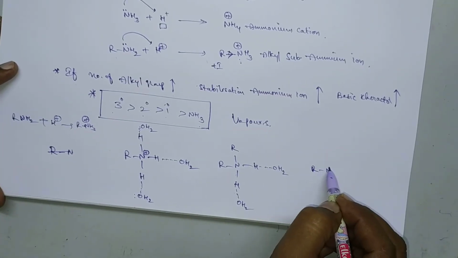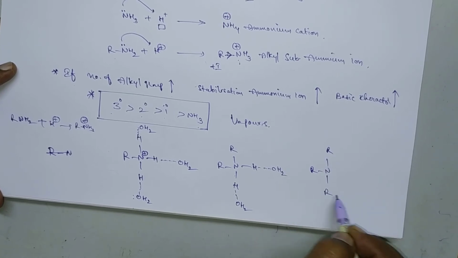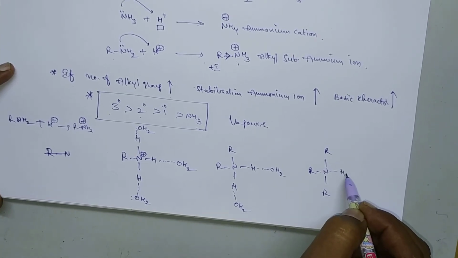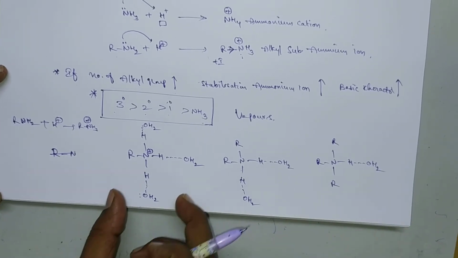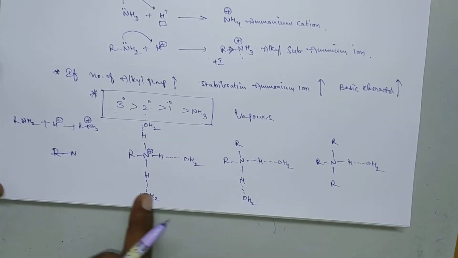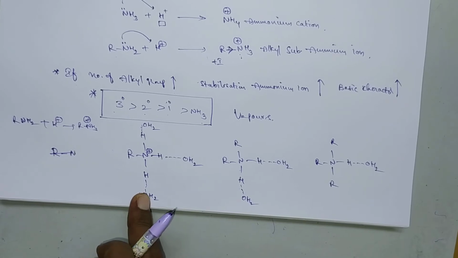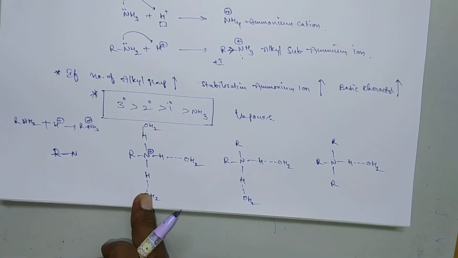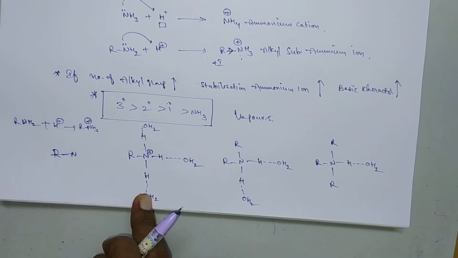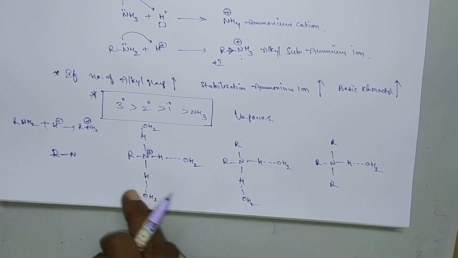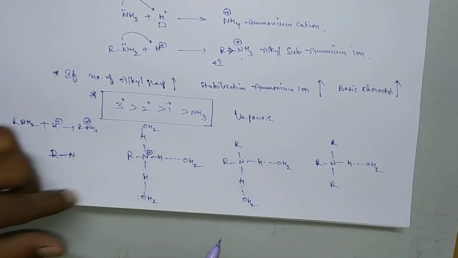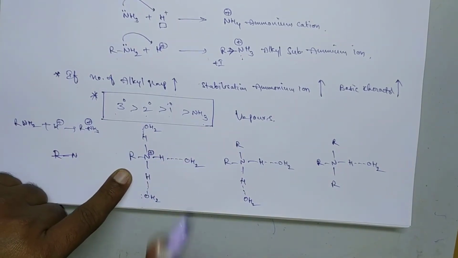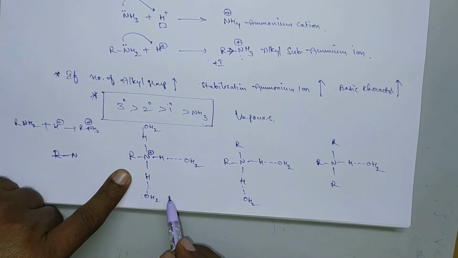Similarly, if you take a tertiary amine, only 1 hydrogen will be there, so it will get solvated. So here the solvation is more in this situation. Greater the solvation, greater will be the stabilization of the ammonium ion. So here, with greater solvation, it will be more stable, and that's why it should be more basic.